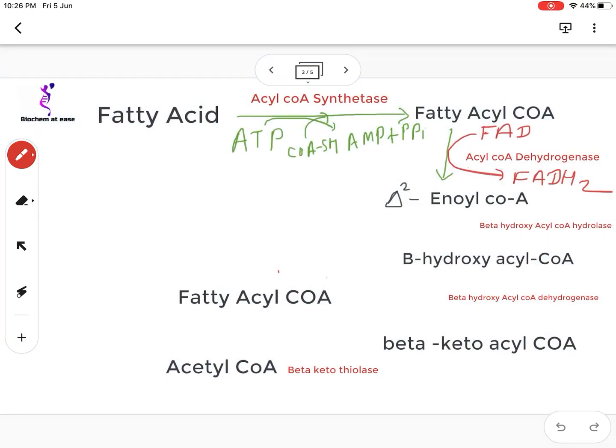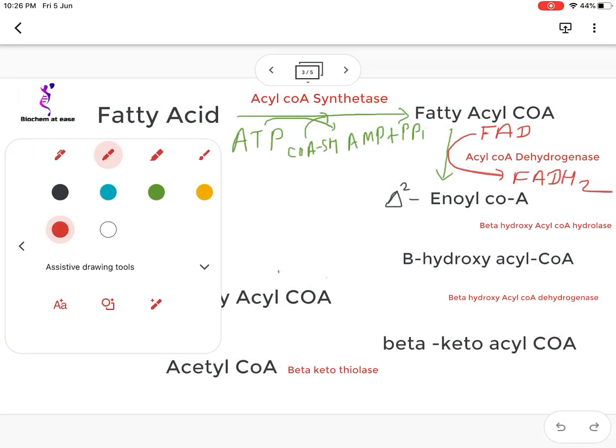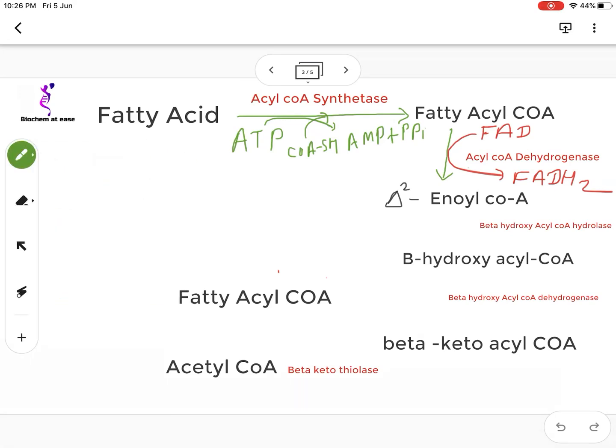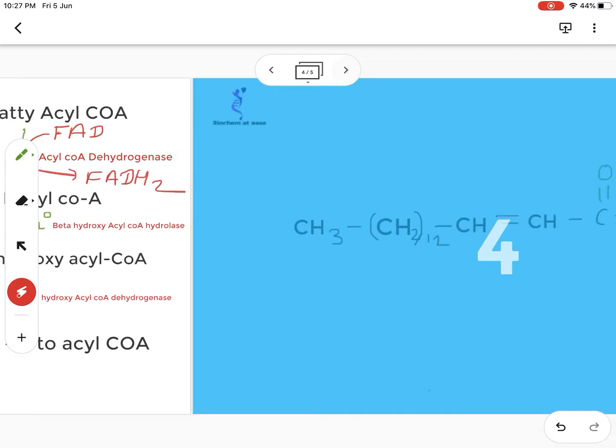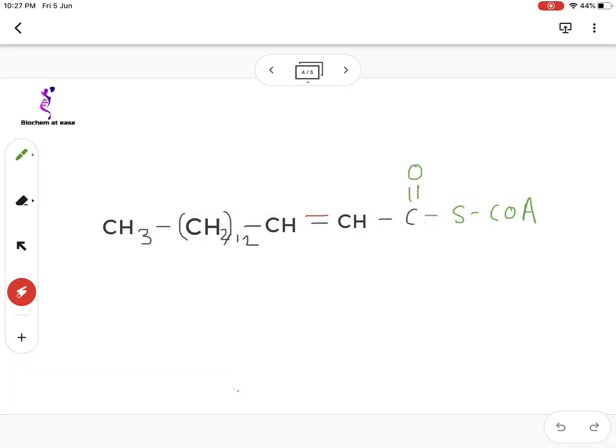Now in the second reaction, the hydration takes place. So the trans delta square enoyl CoA is hydrated with a water molecule. A water molecule is added. The reaction is catalyzed by the enzyme beta hydroxyacyl CoA hydrolase. Beta hydroxyacyl CoA hydrolase catalyzes this reversible reaction, and the product formed is beta hydroxyacyl CoA. So the name itself gives you an idea that there is hydroxylation of the beta carbon.